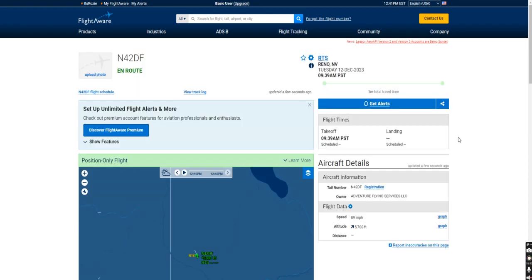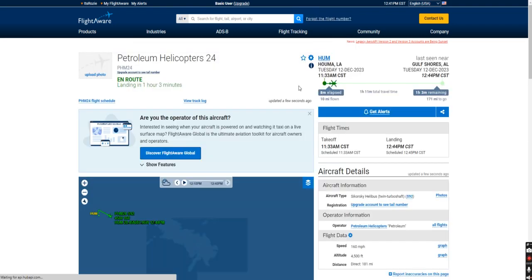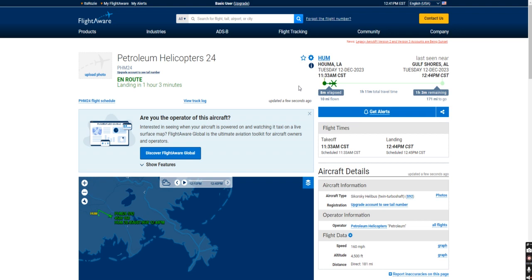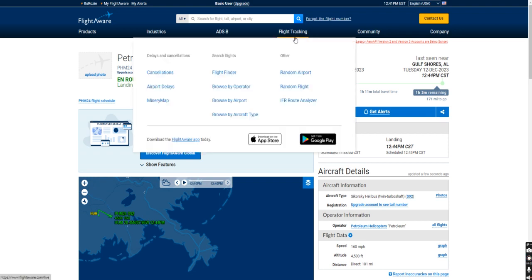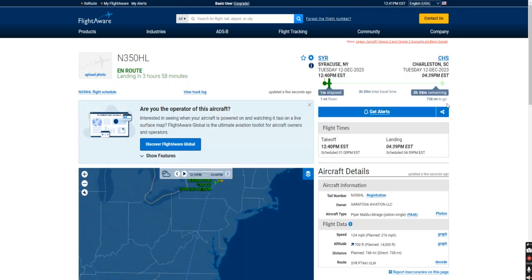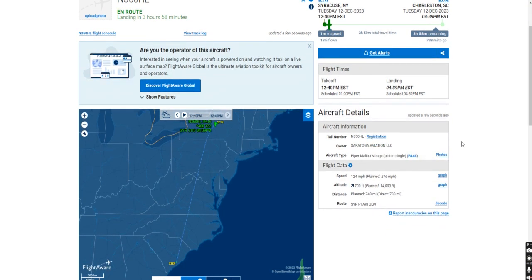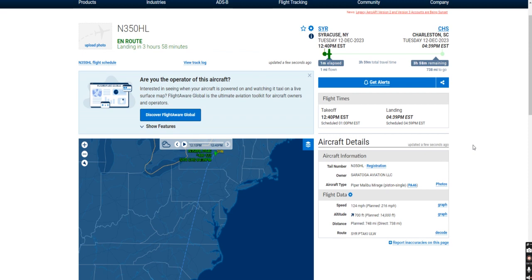We're going to keep trying. Sometimes it takes a while, as you can see, right? We go right back to this small plane within Reno. That's not what we want. Stop giving us the Reno right now. Stop giving us these helicopters. We're waiting for the right one. Hopefully we can get it soon if we keep on clicking. Here's another small one. Actually, this is very small. We're not going to utilize this because I think it's two regional airports. It's actually not, but I do want to use some sort of bigger airlines. I think that'll be beneficial. We could go to these smaller planes in future episodes.